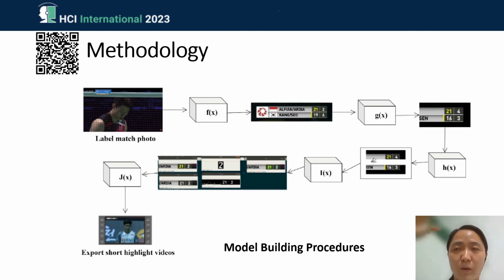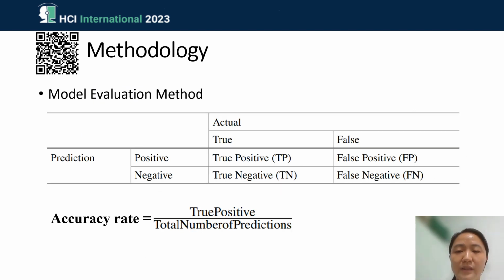The model has to be trained from the images, just like I mentioned, and then we go back to the video clips and extract 10 seconds of the video clip. Before that, one side of the team hits the ball and wins the point, and then the score changes on the scoreboard. There are different sizes and designs of scoreboards. That's another challenge, but it's a technical detail we have provided in our paper, so you could take a look. And this is how we evaluate the model performance, using the accuracy rate.